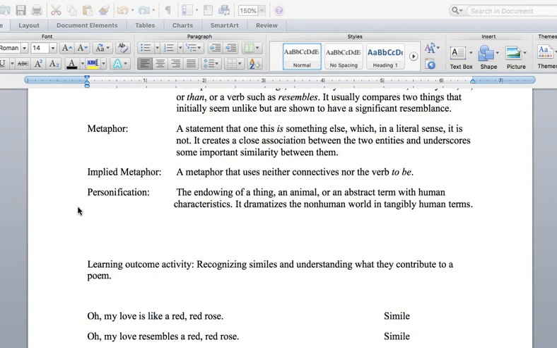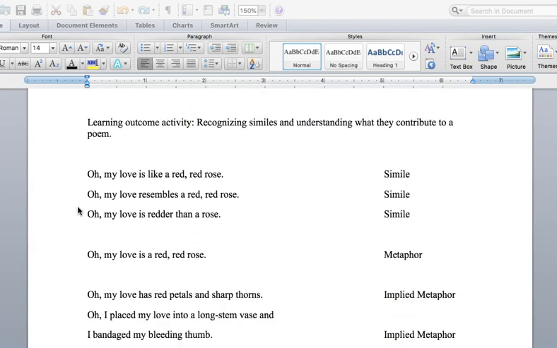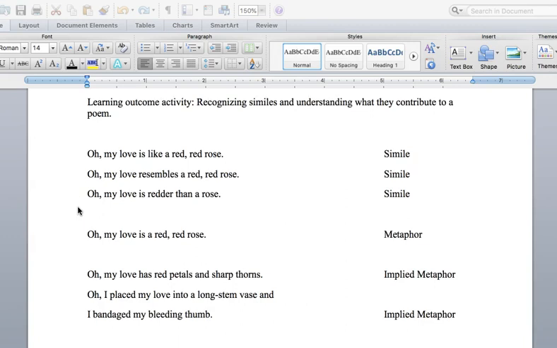Before we look at sample poems, though, I want to look at some lines that distinguish similes from metaphor and implied metaphor. If I say, "Oh, my love is like a red, red rose," you know that's a simile because my love and a red, red rose are connected through the word like.